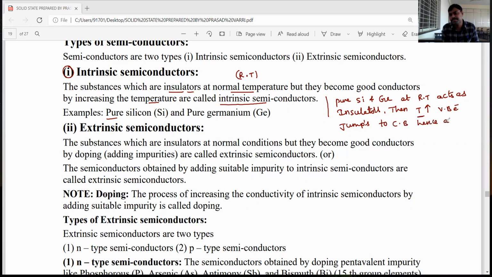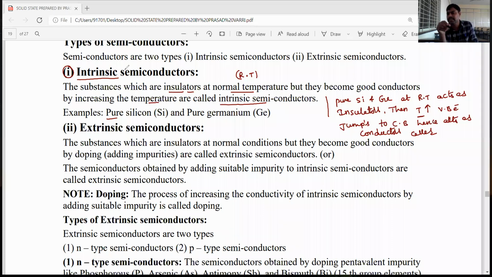Hence they act as conductors, called intrinsic semiconductors. So pure silicon and germanium at room temperature normally act as insulators. To increase their conductivity, we just have to increase the temperature, then they behave as good conductors. Such semiconductors are called intrinsic semiconductors.